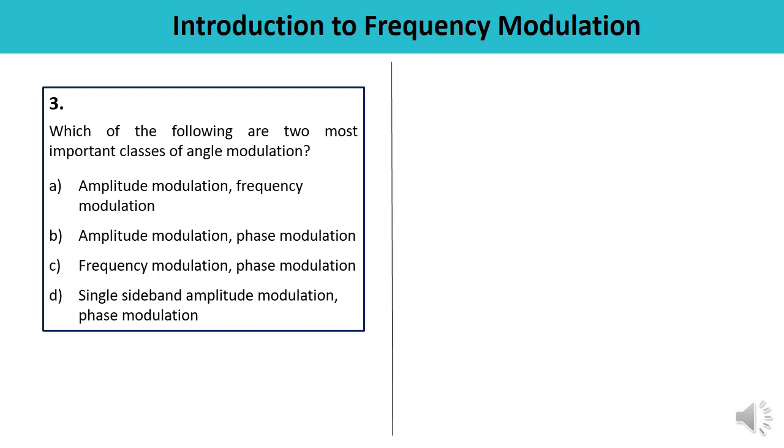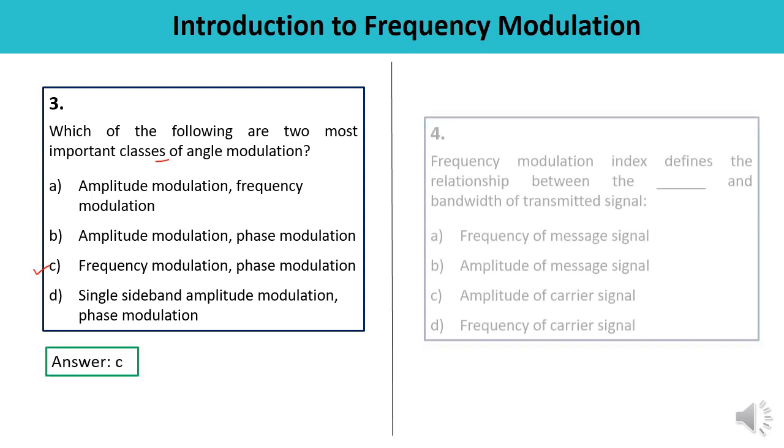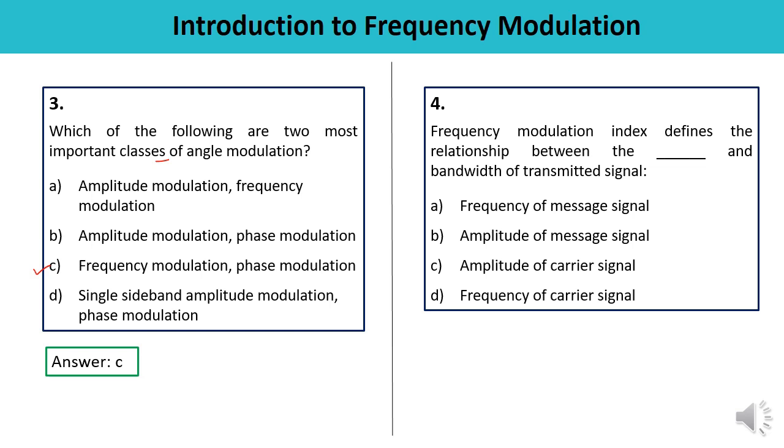Question number 3. Which of the following are two most important classes of angle modulation? When you have studied about the angle modulation, the two important classes were frequency modulation and the phase modulation. It means the correct answer is C.